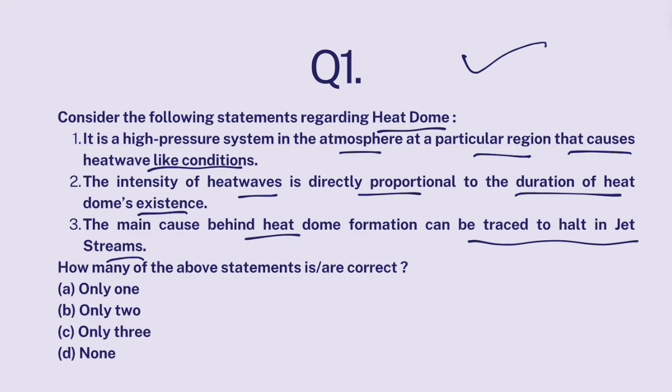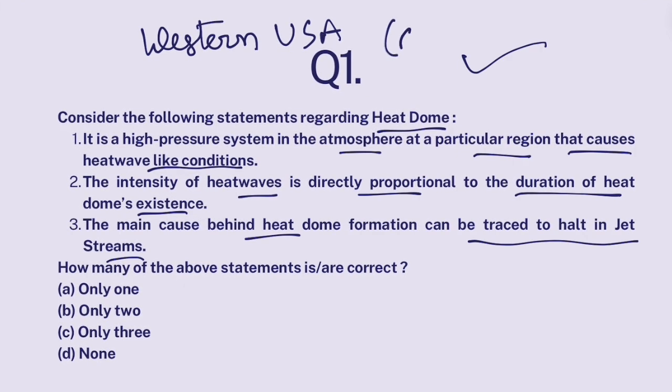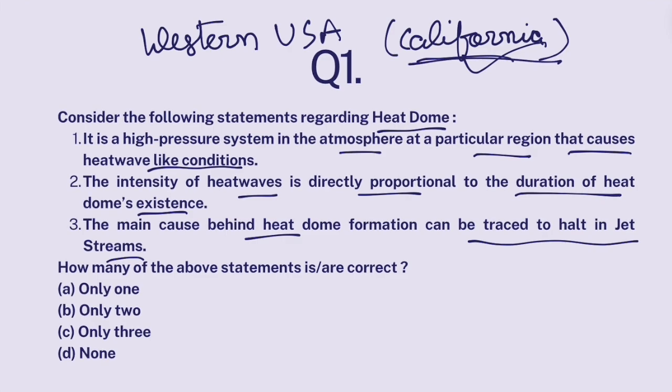Now look, at present, Western USA, especially California, is facing severe heat wave-like conditions. Now, why is there existence of heat waves in California? Because a heat dome has formed over California. Now, what is a heat dome? So basically, heat dome is a high-pressure system in the atmosphere which does not allow warm air to rise upwards.